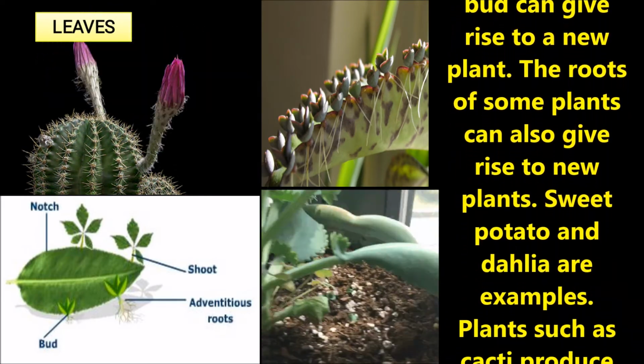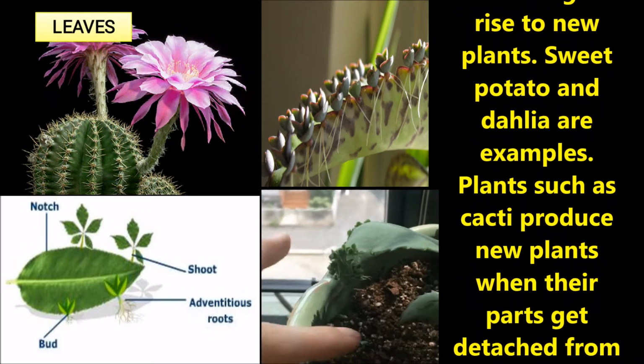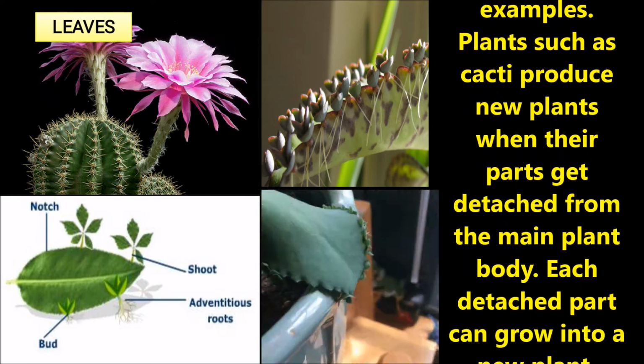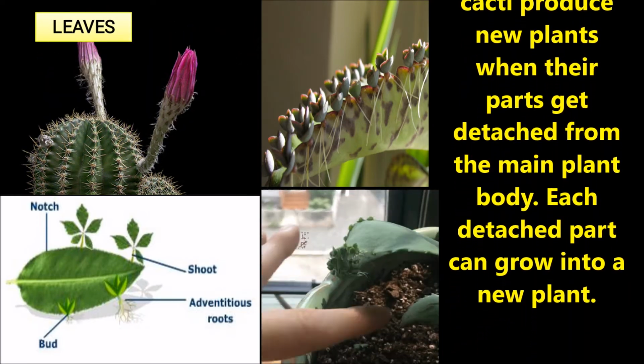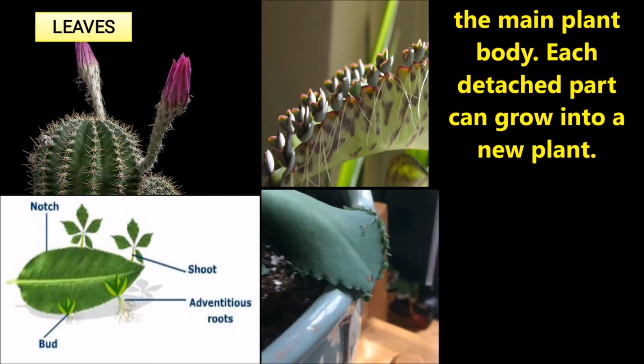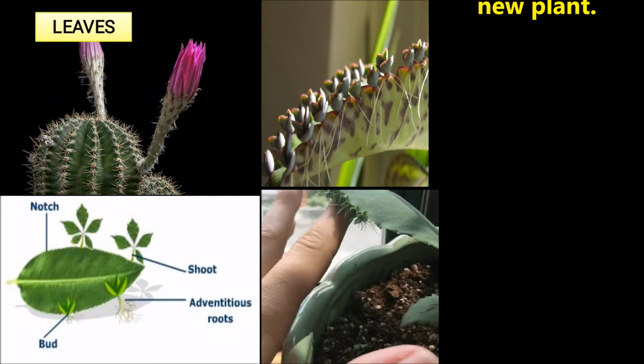The roots of some plants can also give rise to a new plant. Sweet potato and dahlia are examples. Plants such as cacti produce new plants when parts are detached from the main body. Each detached part can grow into a new plant.